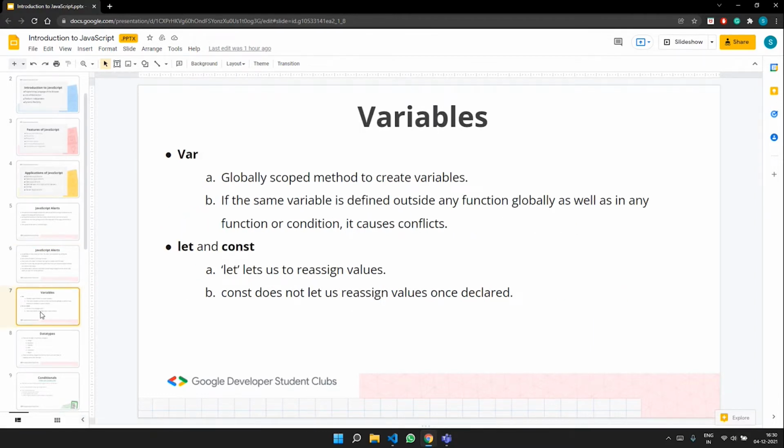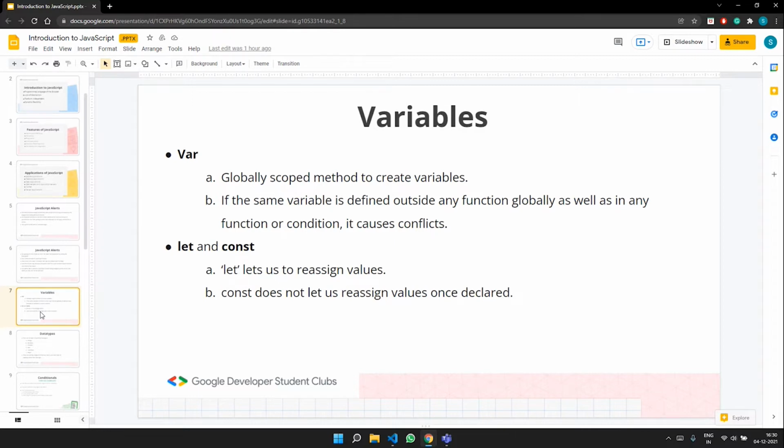Like many other programming languages, JavaScript also has variables, and variables can be thought of as containers. A variable is something that is going to contain some value which the user inputs.